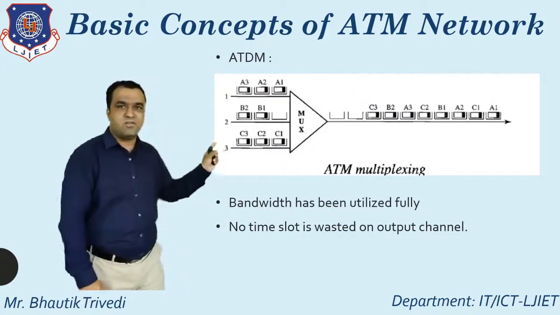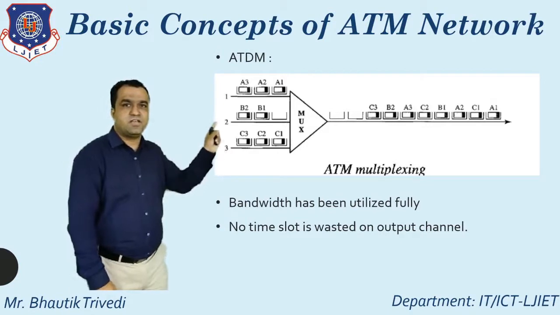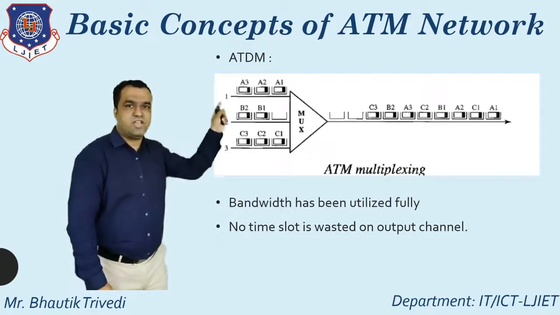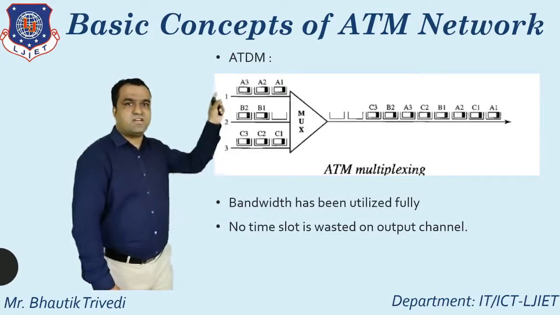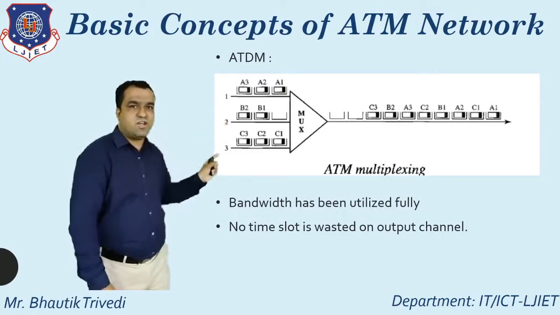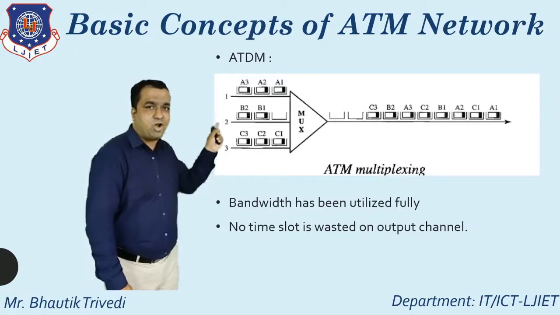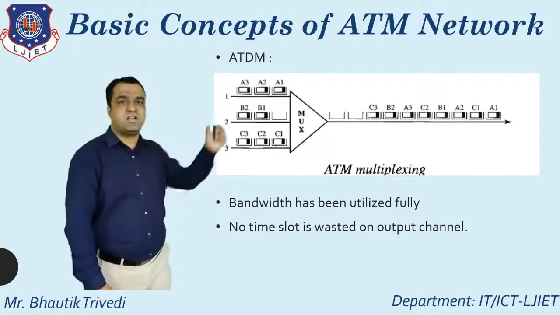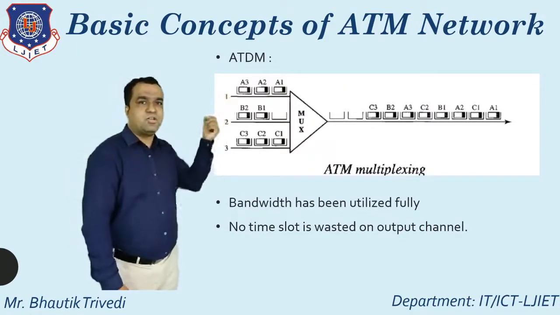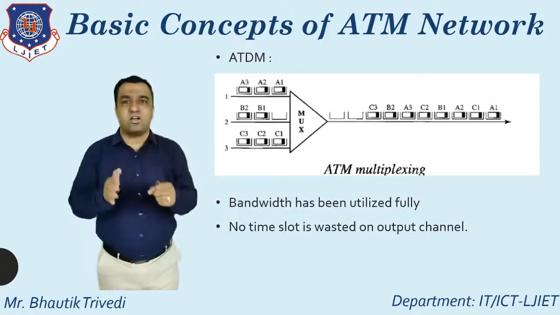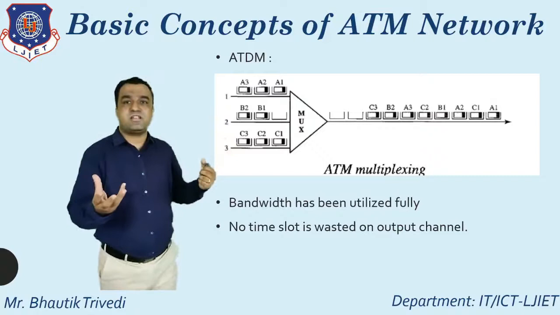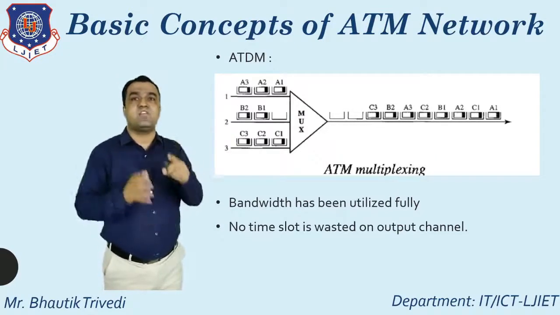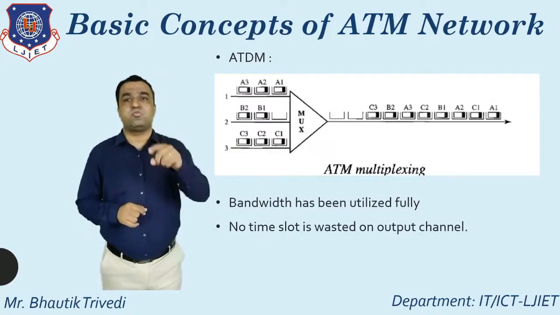Here you see, first C3, then B2, then A3, then C2, then B1, then A2, then C1, and then the empty slot. But in the output channel, you can directly put A1 as the next slot. This is in case of ATDM. But in case of STDM, the empty slot is put in the output channel.